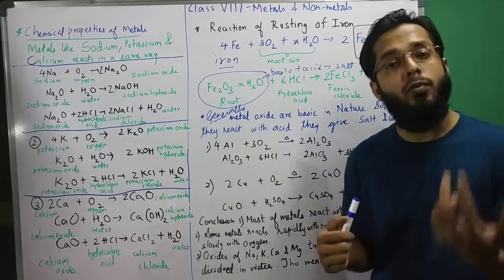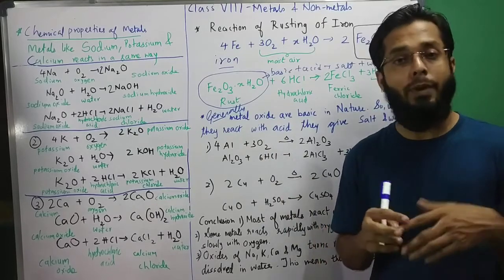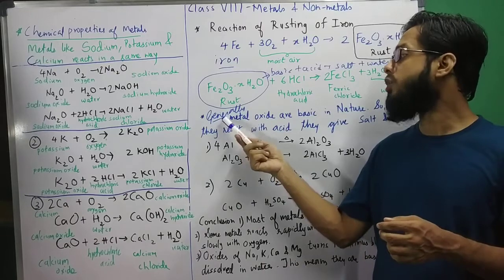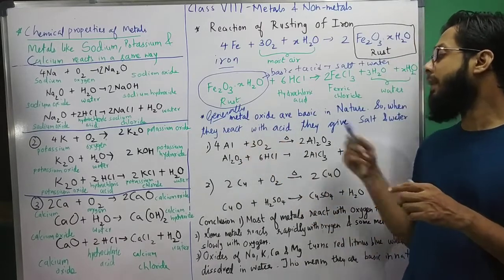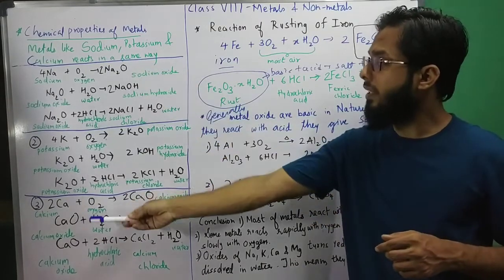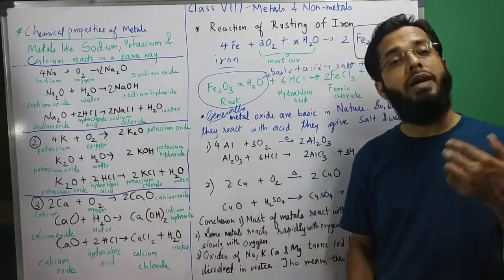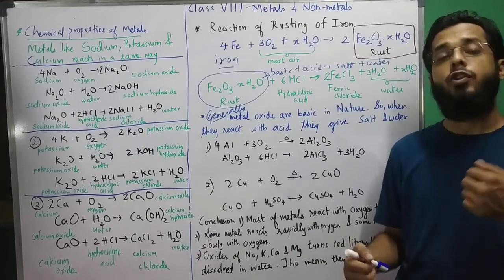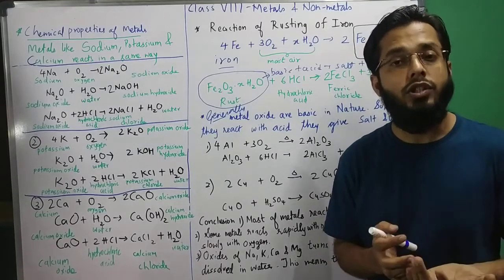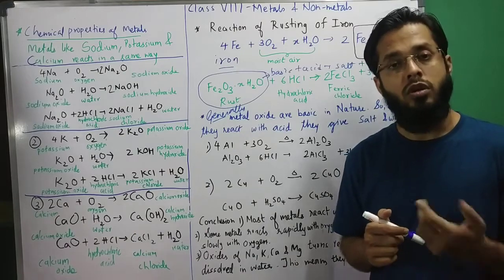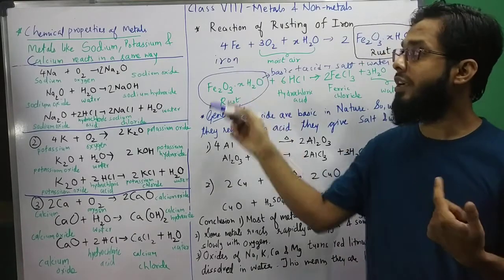So aluminum oxide, zinc oxide, they are metal oxides, but they are amphoteric. But usually or generally metal oxides are basic. Like sodium oxide, potassium oxide, calcium oxide, they are basic in nature. And non-metal oxides are generally acidic in nature, or they are neutral also, which we're going to talk about later. Right now we're discussing metals.